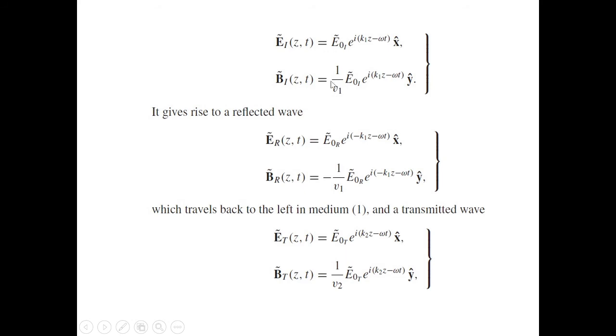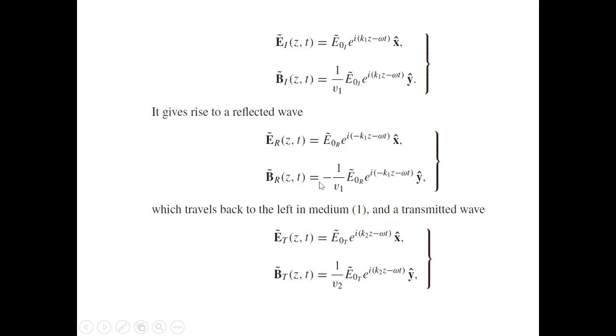Then Bi(z) equal to 1 by v1 E0I e raised to i(k1 z minus omega t) in the y direction. It gives rise to a reflected wave. In the case of the reflected wave ER, the incident changes to R. ER(z) equal to E0R e raised to i(minus k1 z minus omega t) x cap, because the direction is opposite in the case of the reflected wave compared to that of the incident wave.